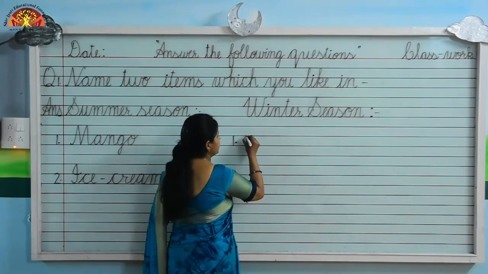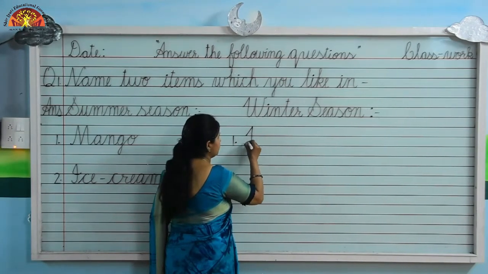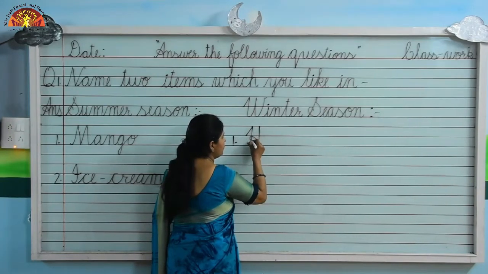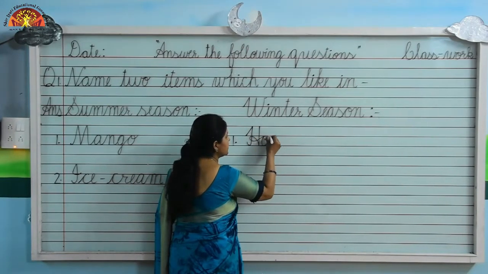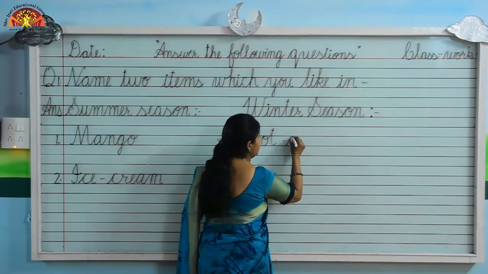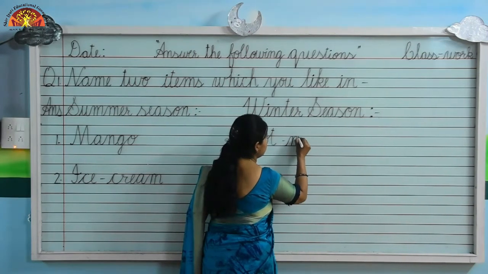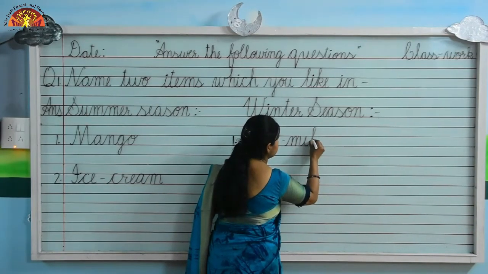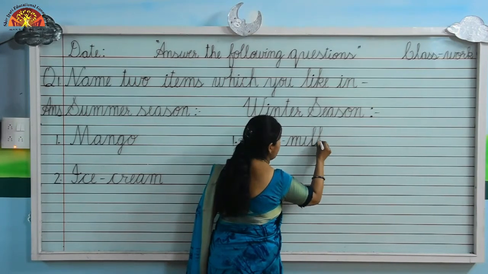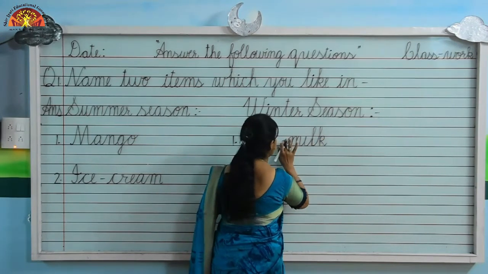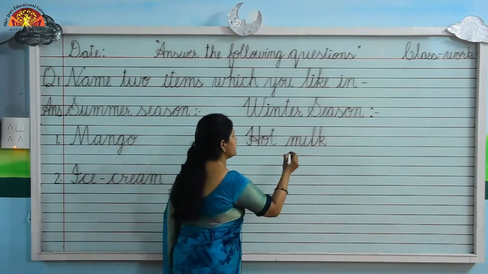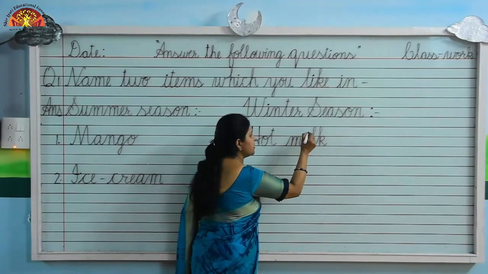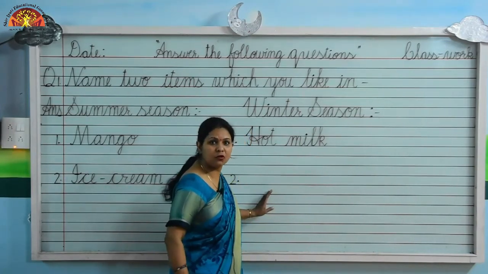Write a capital cursive H-O-T, hot, M-I-L-K, milk. Hot milk. Very good, kids. Now the next thing which we like in winter season is hot soup, right?